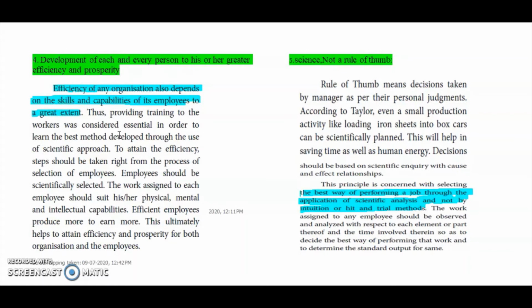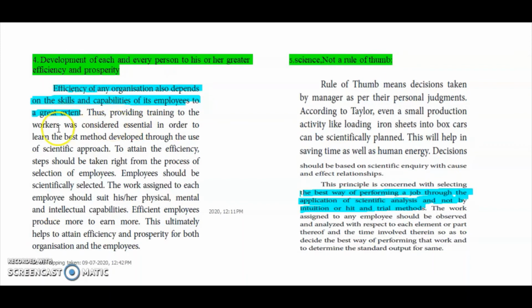Without efficient persons, I cannot do it. The worker should suit the job in physical, mental and intellectual capacity also. So efficient employees only can produce more to earn more. Ultimately, to attain efficiency and prosperity of both, the organization should have this capacity of employees. So these are the things.